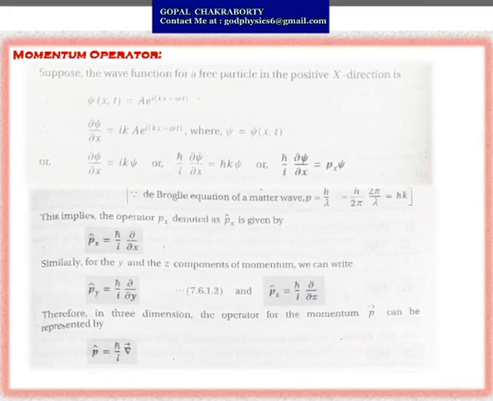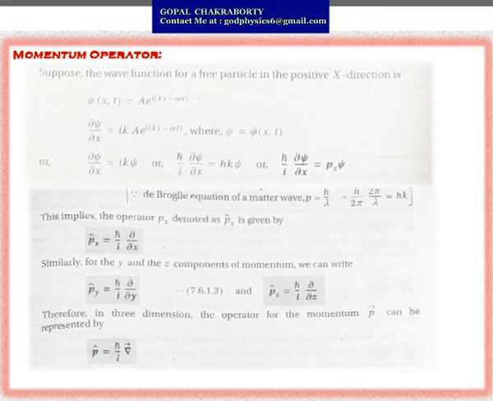Now the momentum operator. How can you find the expression of the momentum operator? Suppose the wave function for a free particle in the x direction is represented as psi(x, t) equals capital A, a constant, times e to the power i(kx minus omega t). This is the expression of psi.